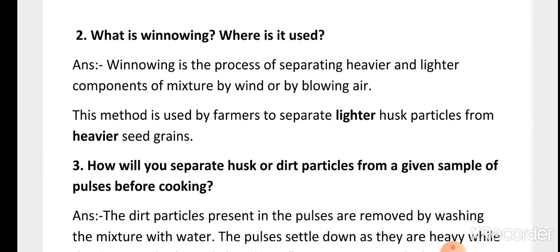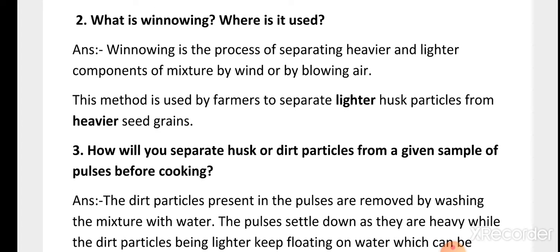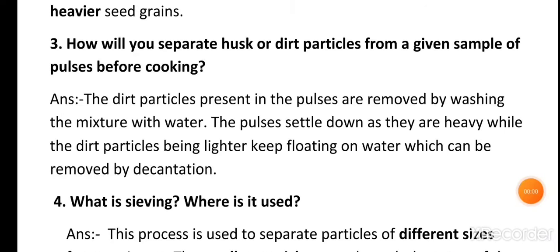Now, question number 2. What is winnowing, where is it used? Answer. Winnowing is the process of separating heavier and lighter components of a mixture by wind or by blowing air. This method is used by farmers to separate lighter husk particles, meaning the outer covering of seed grains, from heavier seed grains.